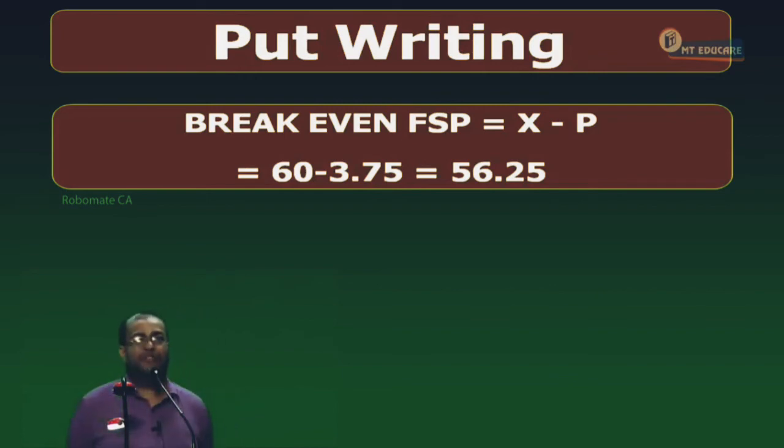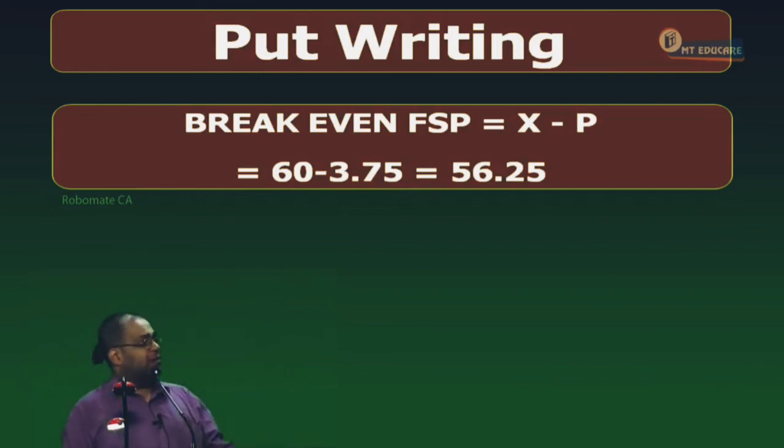Break even FSP is equal to strike price minus premium, which is equal to 60 minus 3.75, which is equal to 56.25. Now, tell me, when will a holder make a profit in a put option, when the FSP is higher or lower?